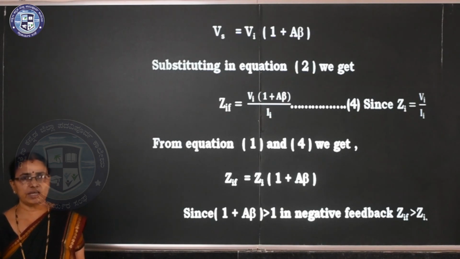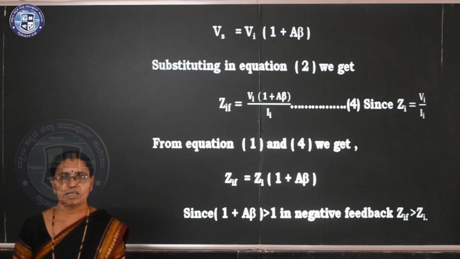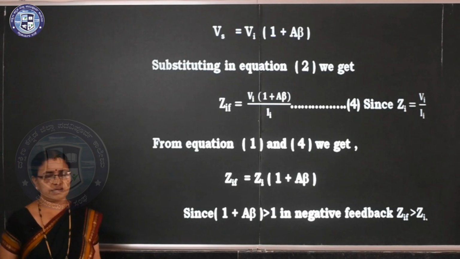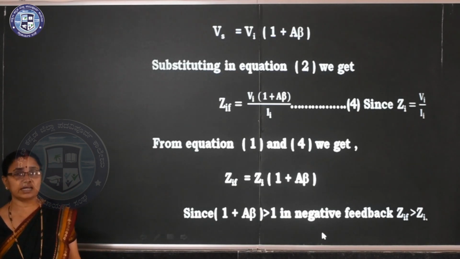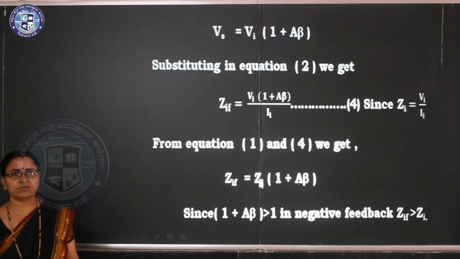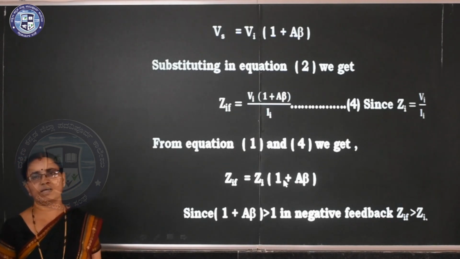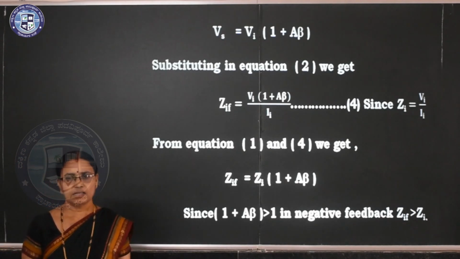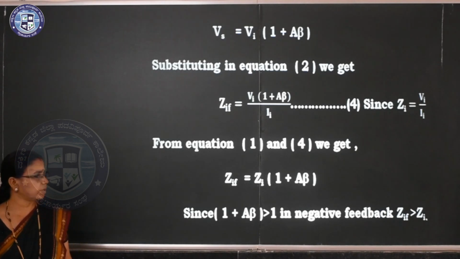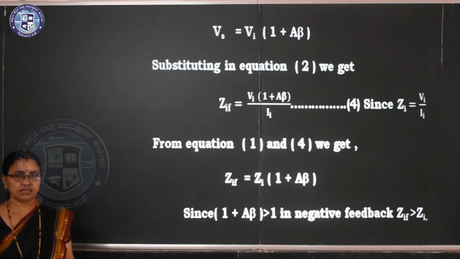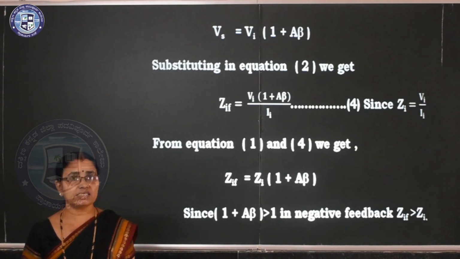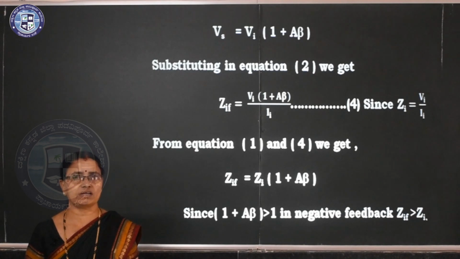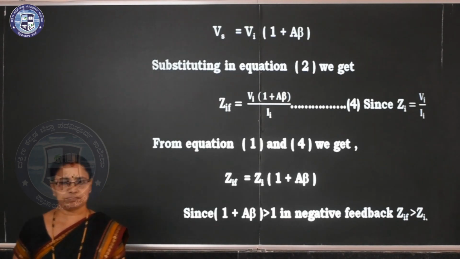Means Zif is greater than Zi because it is multiplied by 1 plus A beta, which is greater than 1. Clear? This expression is very important for problems. So finally, we come to know input impedance increases after applying negative feedback.